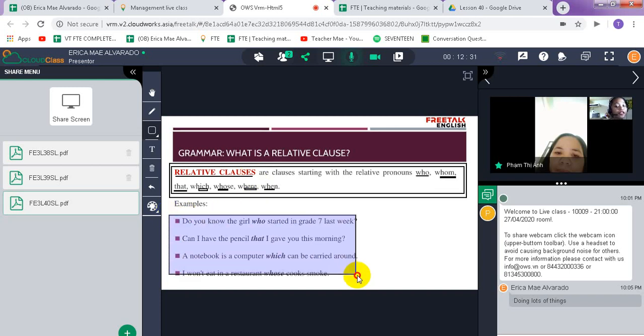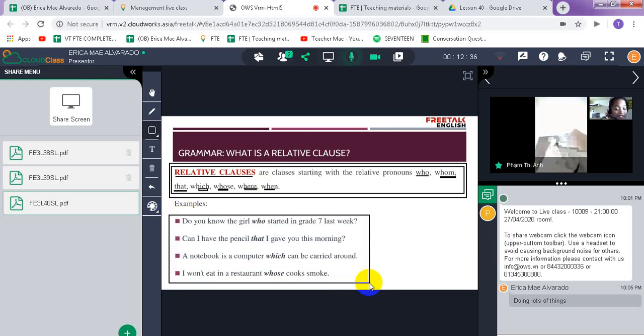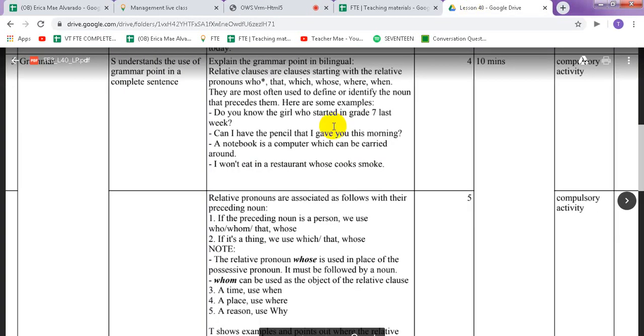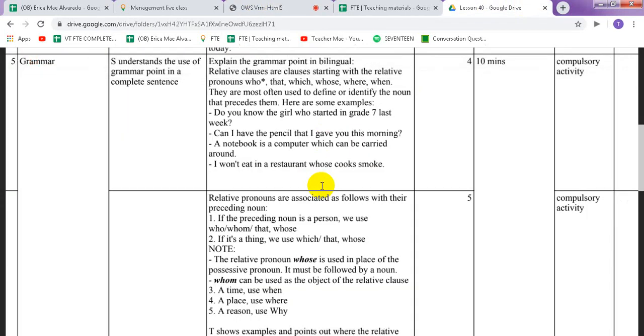Now, here are some example sentences of it. Can you read it first? As the first one, do you know the girl who started in grade 7 last week?